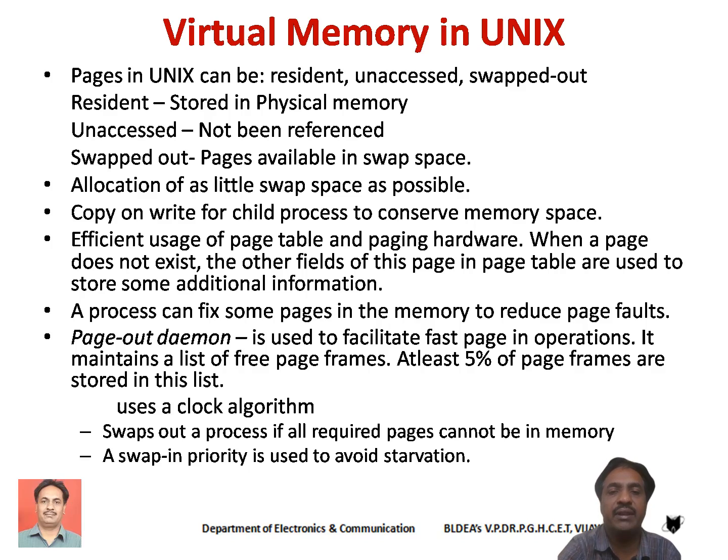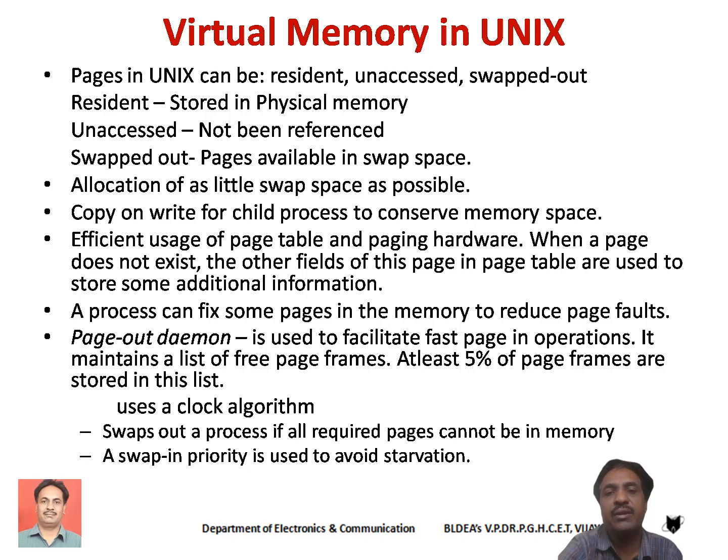Then it efficiently uses the page table and paging hardware. For the pages which are not available in the physical memory, the Unix operating system will store some additional information in their fields of the page table.